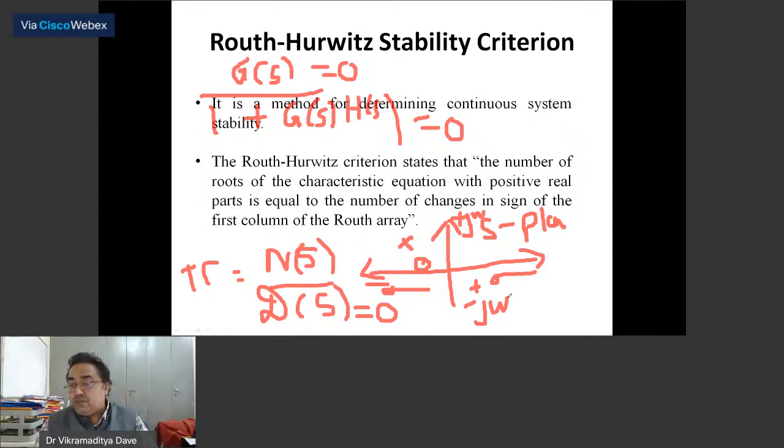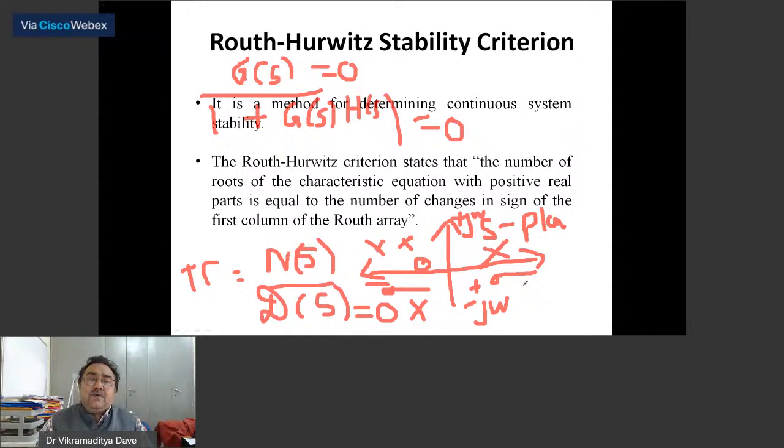Suppose there are 4 poles. Out of the 4 poles, 3 are lying on the left hand half of the S plane like this, and one of them is lying on the right hand half of the S plane. Then the system is unstable. So the conclusion is that if any one of the poles is lying on the right hand half of the S plane, the system is unstable. Okay, so that should be clear.